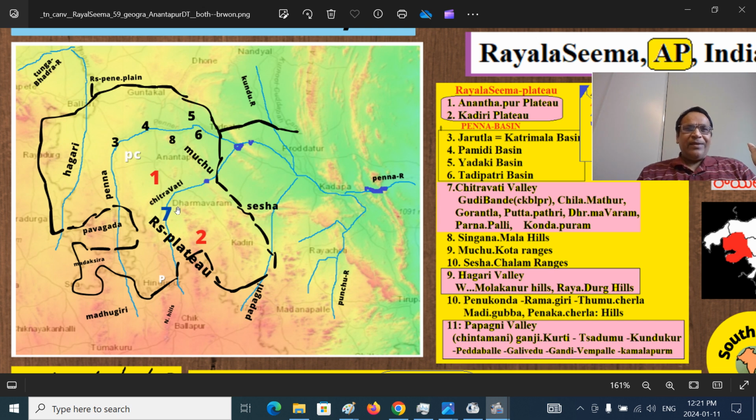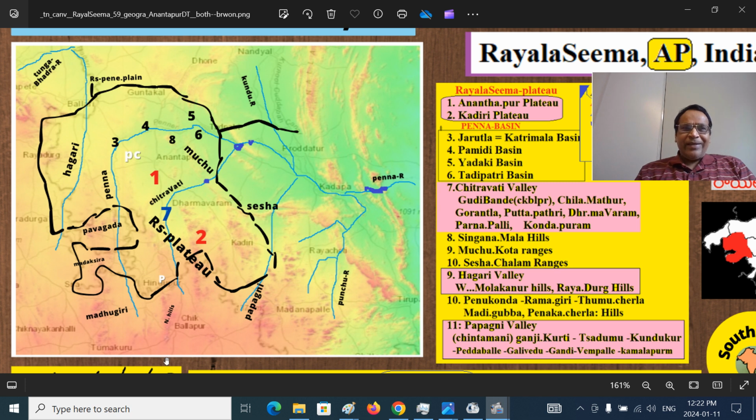begins. And the northern part is the Palmidi River, Palmidi Basin, that is a part of Penna Basin, Pinakini River Basin. And further north is Yadaki Basin. Palmidi Basin is 3, Yadaki Basin. We'll see it in the bigger map, for a much better understanding. Then it will get the 6th, Tadipatri Basin. Number 5, Yadaki Basin, Tadipatri Basin, Palmidi Basin, Katrimala, Juratla Basin. These are upstream basin regions of Penna River, Pinakini River.